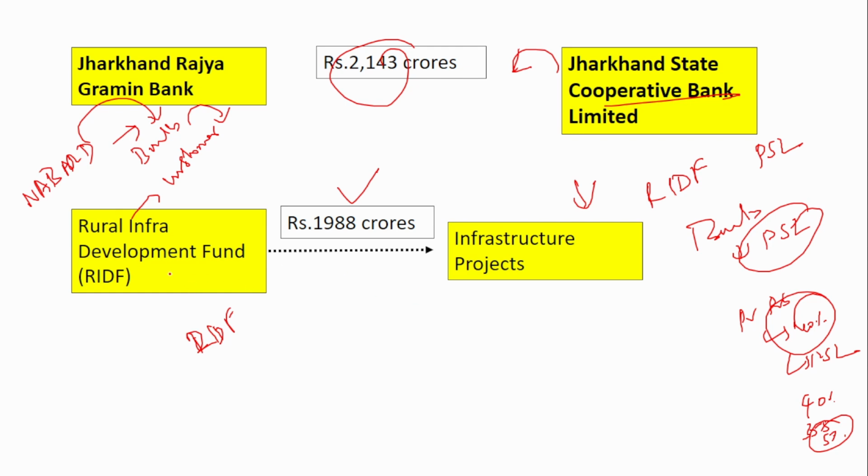By giving money to this Rural Infrastructure Development Fund, the shortage can be fulfilled. That money in turn will be used by NABARD for various projects. So, in this case, from the Rural Infrastructure Development Fund, NABARD has provided 1,988 crores for the infrastructure projects.